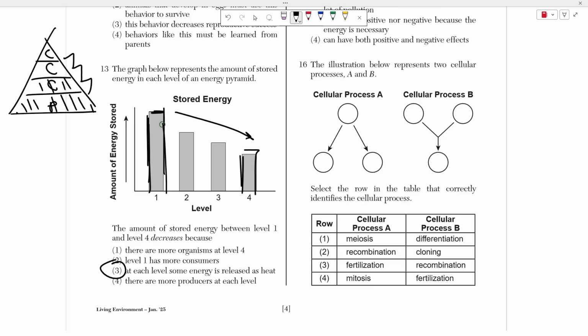So as a result, all of the energy stored in the plants isn't converted directly into energy that is used by the consumers, right? In eating those plants, they're using some of that energy to actually eat or to exist, or just in converting that plant energy into animal energy. Let's say that this was the total amount of energy stored in grass, and this is the total amount of energy stored in cows, right? Energy is in all the sugars, all the fats that they store. So you could see that the energy decreases because when you're converting from plant energy in the first level to animal energy in the second level, that conversion is not perfect, right? Some of it is always lost to heat, which is what we see here.